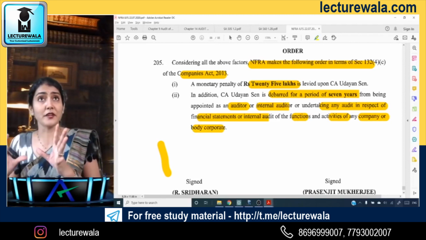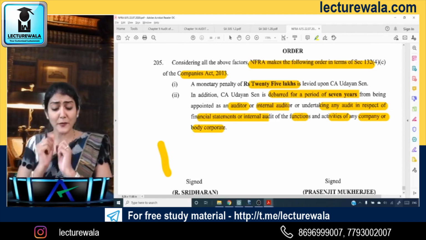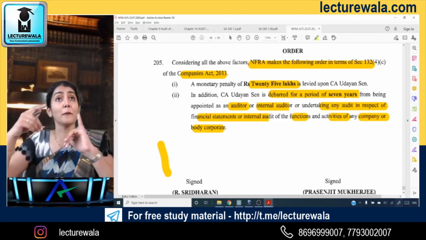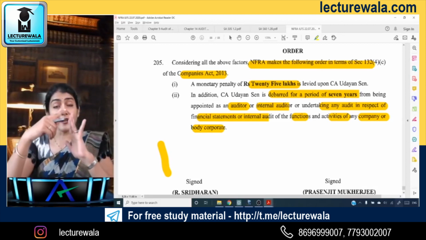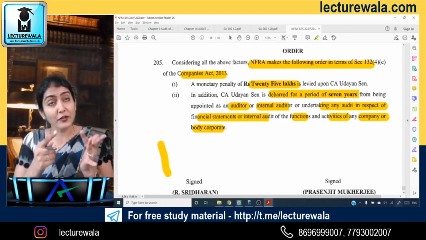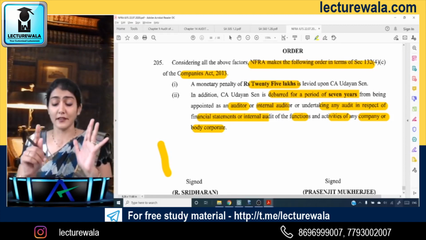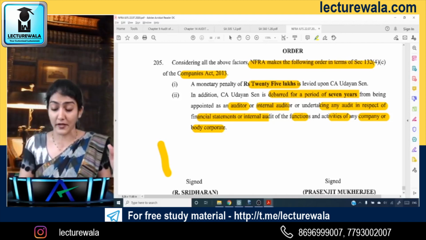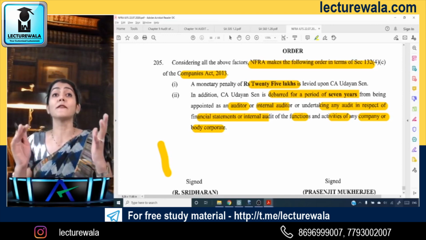So one, monetary penalty of 25 lakh, and second, debarred for a period of 7 years from being appointed as an auditor, internal auditor, or undertaking any audit in respect of financial statements or internal audit of the functions and activities of any company or body corporate. So debarred for a period of 7 years.